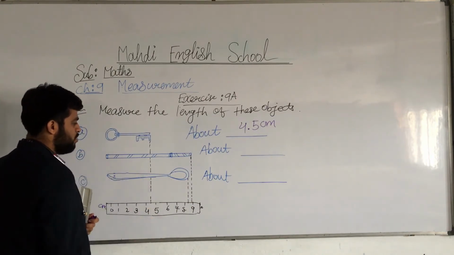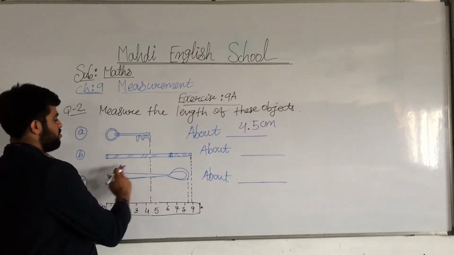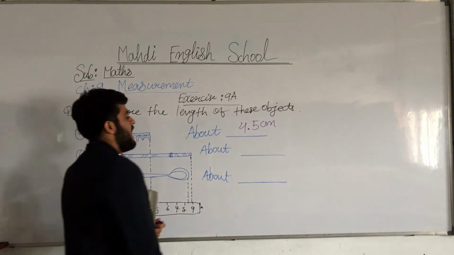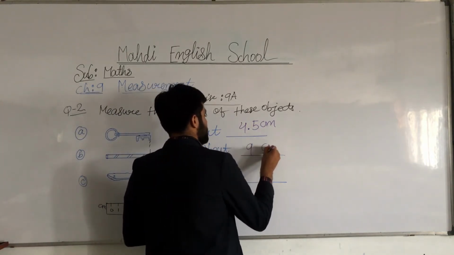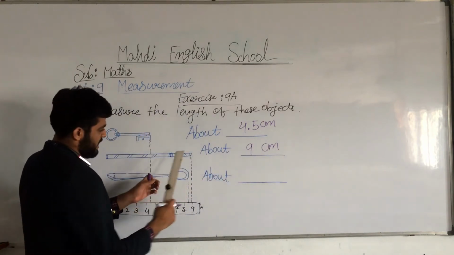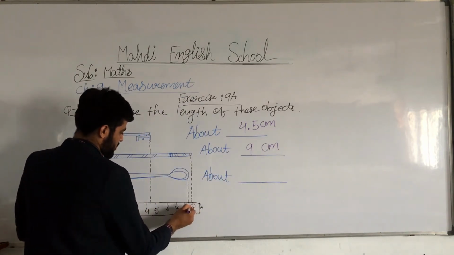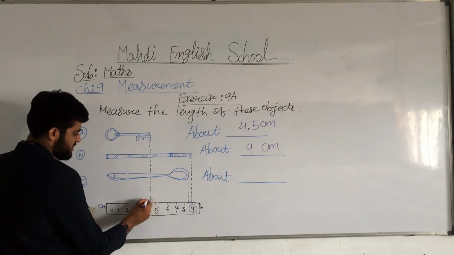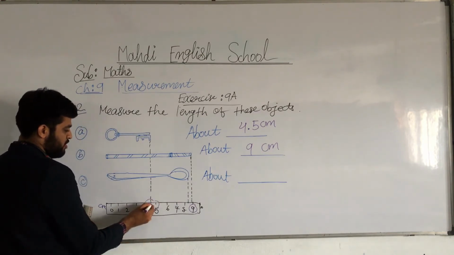Then after that the straw. So where is the straw? The straw is exactly on the 9. So we will say that it is 9 centimeters. See this 9 centimeter here. Okay, and here see the distance. Got my points, my dear students?